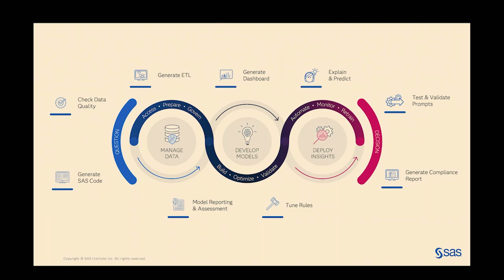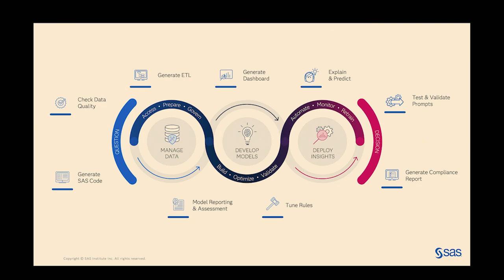So SAS Viya is an integrated, unified platform that encapsulates this entire process. So whether you want to do your ETL, create dashboards, tune your models, or build intelligent decisions, SAS Viya does it all. So in this already very unified and productive platform, how can we incorporate generative AI to make this process even faster?